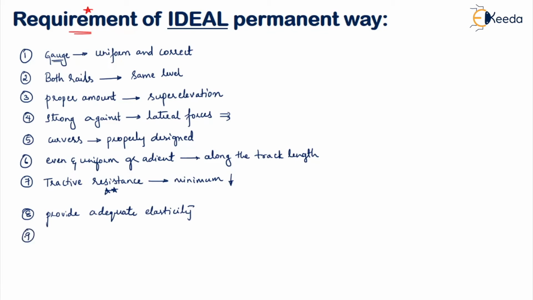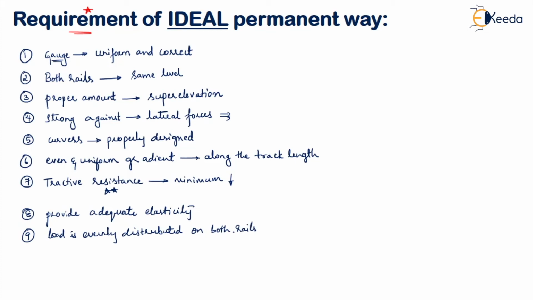Then moving on to the next point, your permanent way should be designed in such a way that the load coming onto it is evenly distributed on both rails.